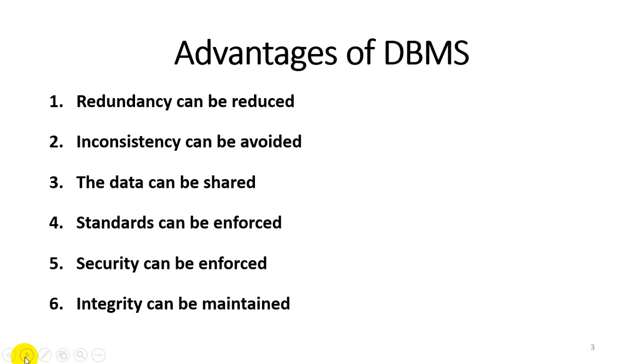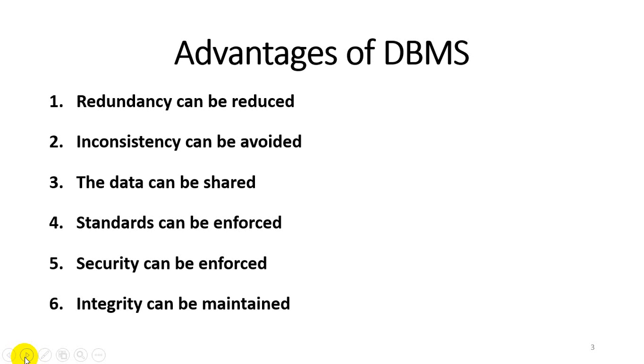The second advantage is that inconsistency can be avoided. With the help of different formats, data types and constraints, we can avoid inconsistency in our DBMS. In simple words, inconsistency means irrelevant data. The third advantage is that data can be shared. Whenever we use a DBMS, we can share our information with many users. We store the data a single time and use it multiple times with multiple persons.